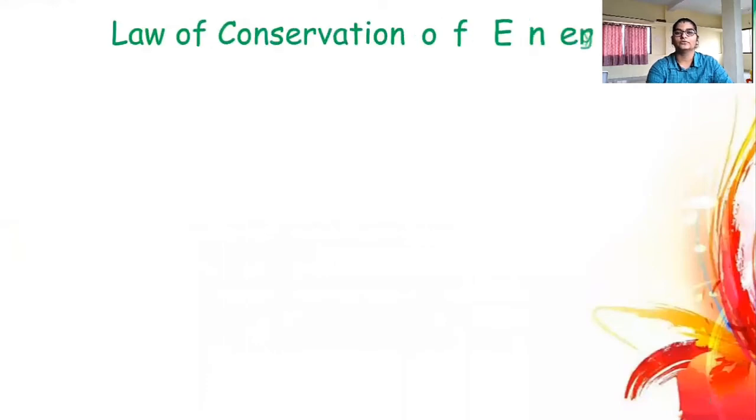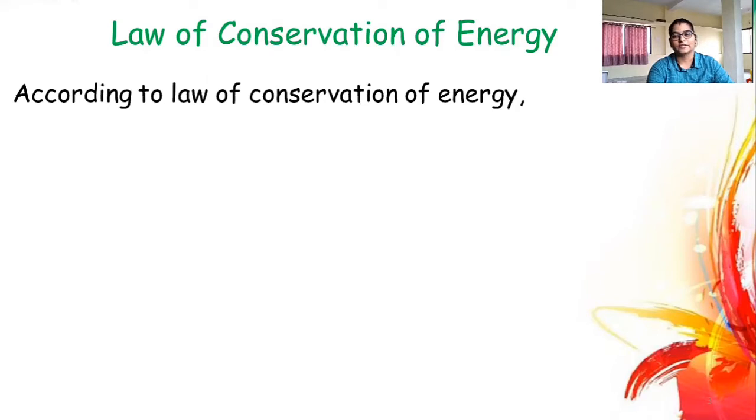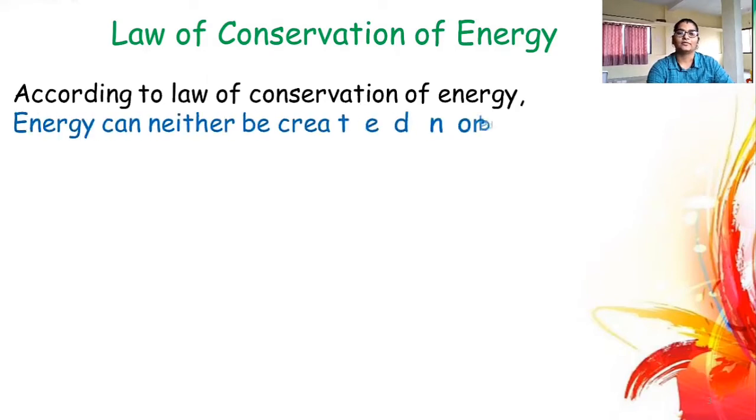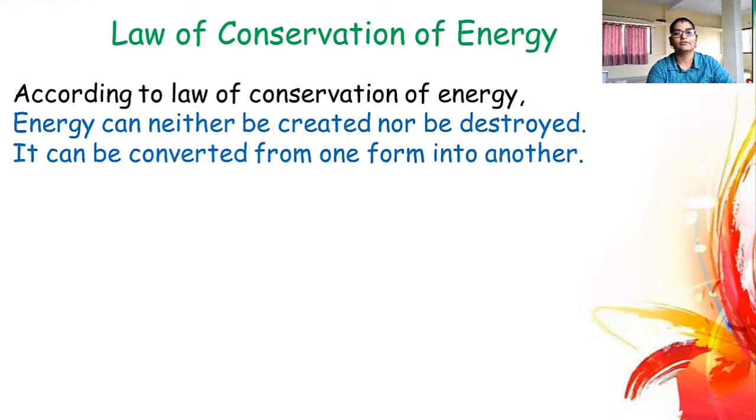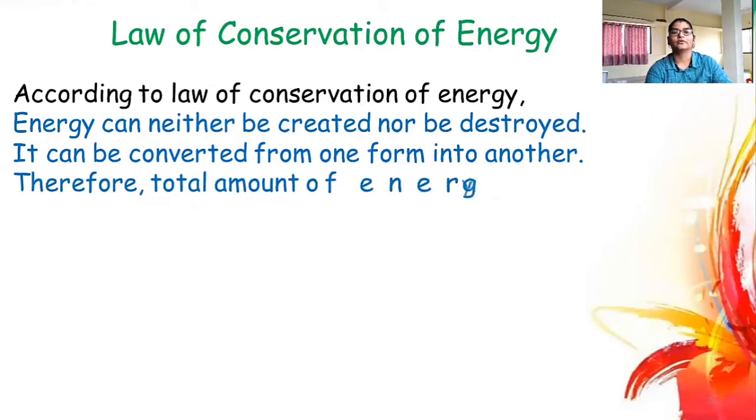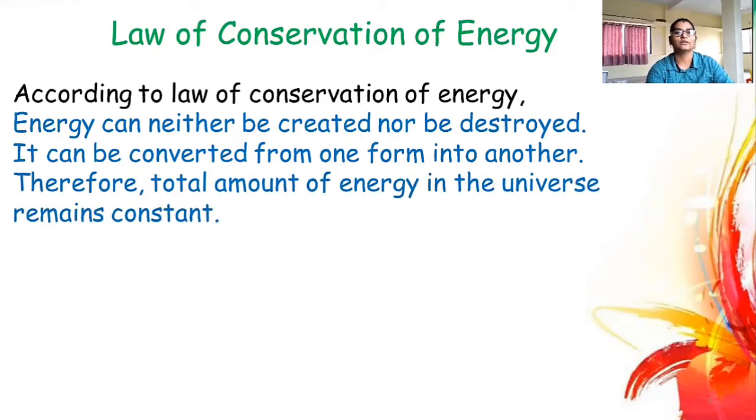So before going to this, we must know what is the law of conservation of energy, because free fall is the proof for the law of conservation of energy. So according to the law of conservation of energy, energy can neither be created nor be destroyed. एनर्जी आपण तयारही करू शकत नाही आणि नष्टही करू शकत नाही. It can be converted from one form into another. ती फक्त एका रूपामधून दुसऱ्या रूपामध्ये रूपांतरित होत राहते, फिरत राहते फक्त. And therefore the total amount of energy in the universe remains constant. पूर्ण विश्वातली total energy remains constant.